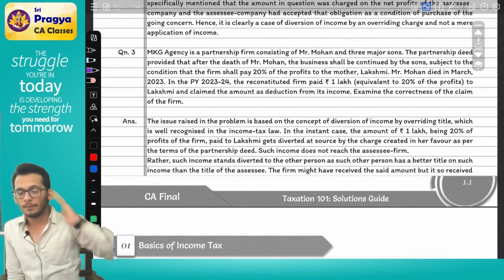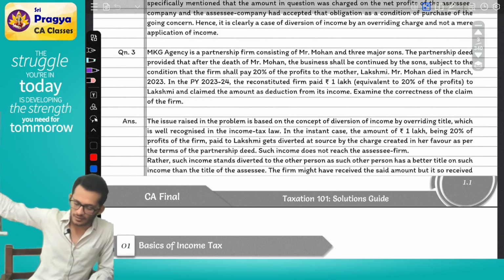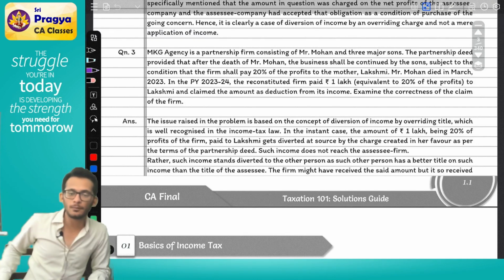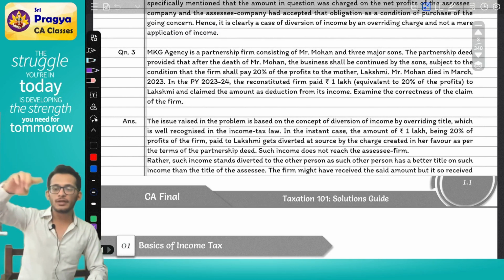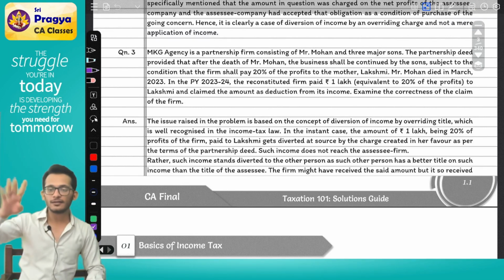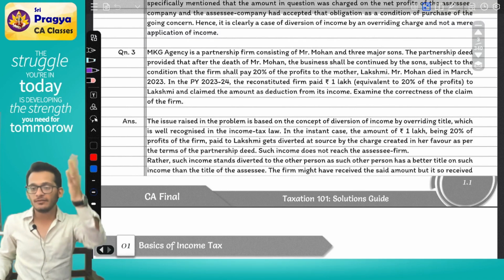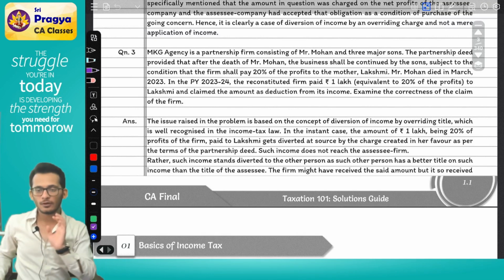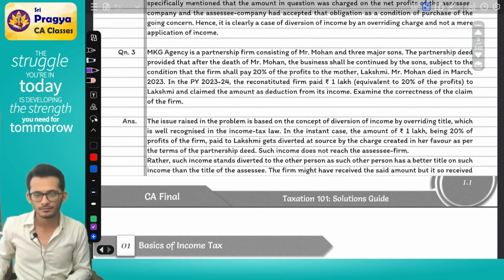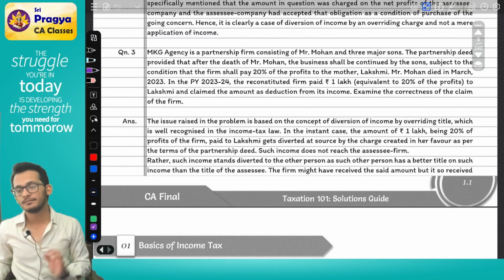When the firm prepared a statement, it said my net profit is how much? 1 lakh is 20%, so the total profit is 5 lakhs. So they said total profit of the firm 5 lakhs minus amount given to mother 1 lakh, therefore my income is 4 lakhs. I will pay tax on 4 lakhs. The assessing officer is saying no, you have to pay tax on 5 lakhs. Is the firm right or the assessing officer right? Why?